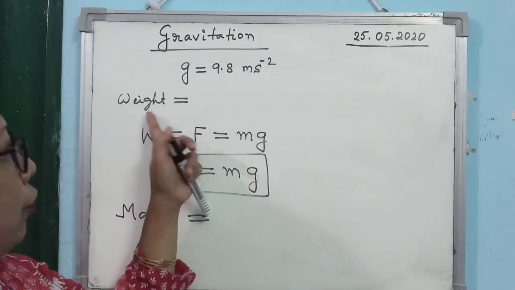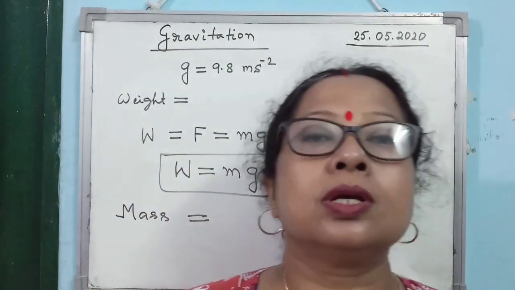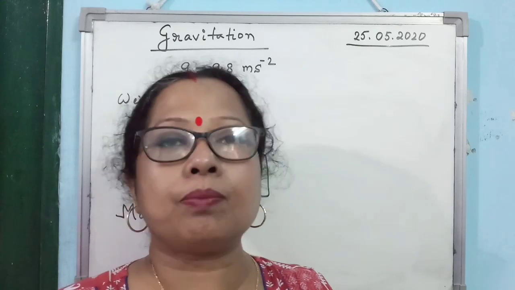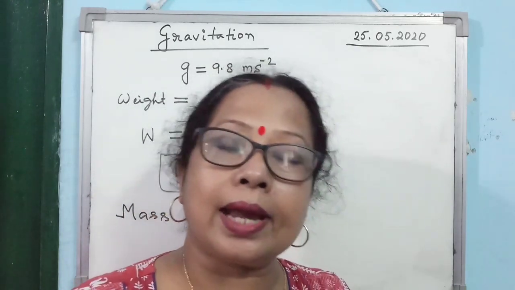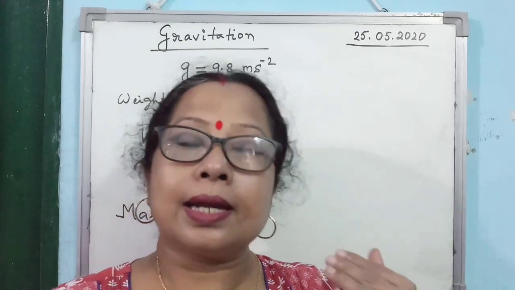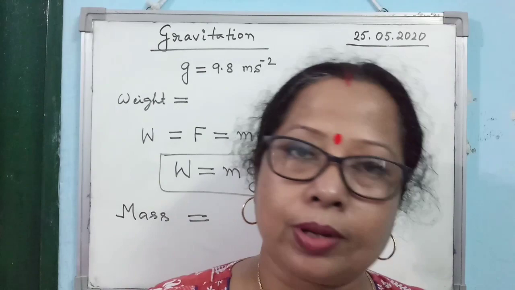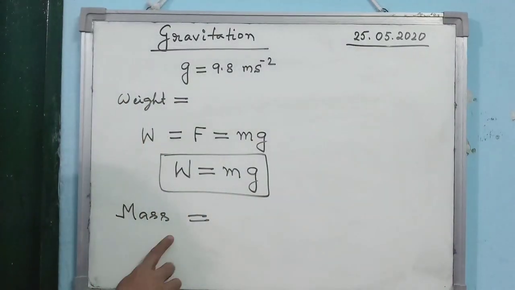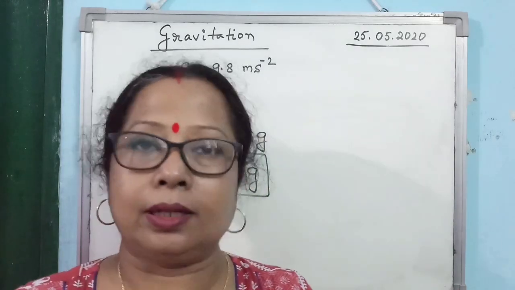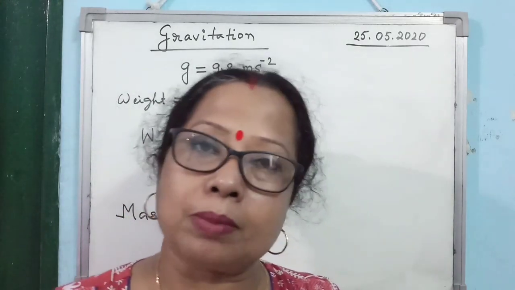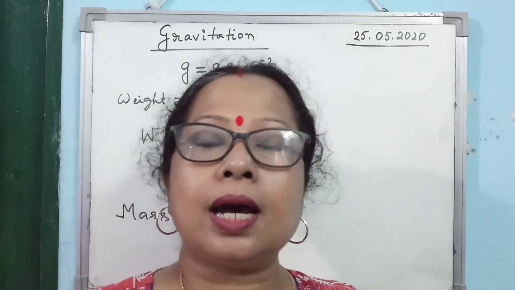So again I am defining what is weight. Weight of a body is the force by which earth pulls the body towards its center. Or simply you can write, weight of a body is the gravitational force exerted by earth on the body. Any way you can write. Then next is, what is mass of a body? Mass is the amount of matter present in the body.